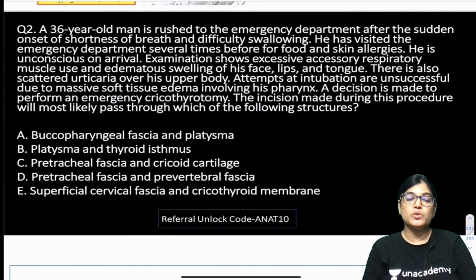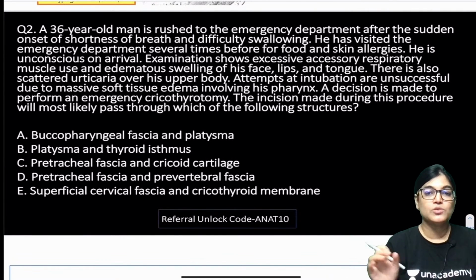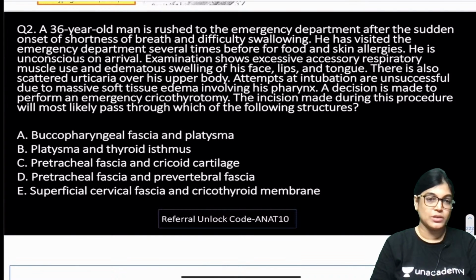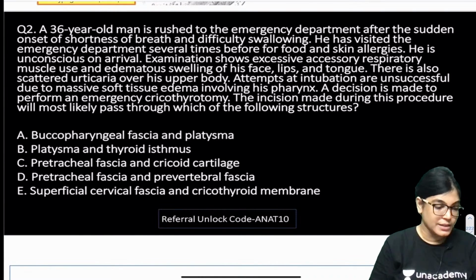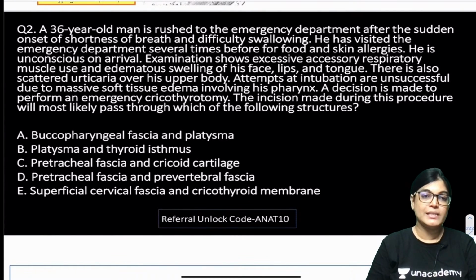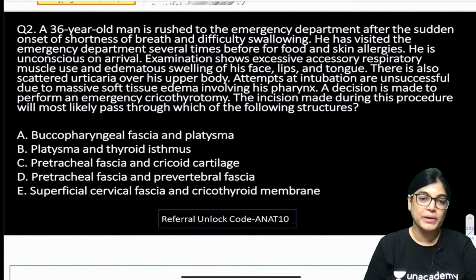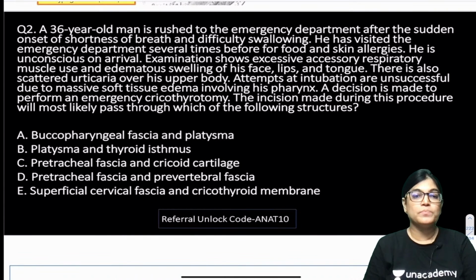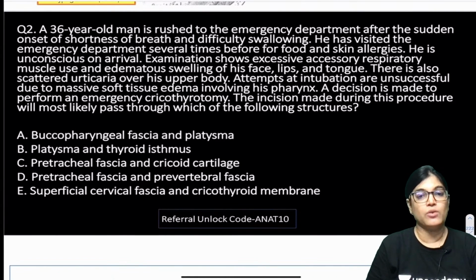The incision in this procedure should pass through which of the following structures? Here 5 options are there. Buccopharyngeal fascia and platysma; platysma or thyroid isthmus; pretracheal fascia and cricoid cartilage; pretracheal fascia and prevertebral fascia; or superficial cervical fascia and cricothyroid membrane.